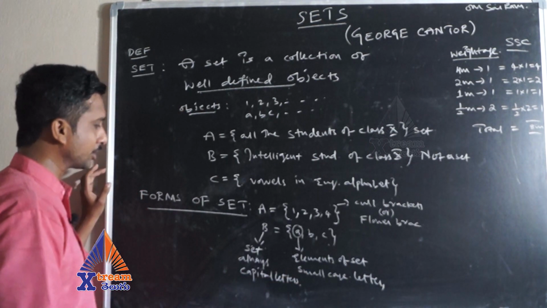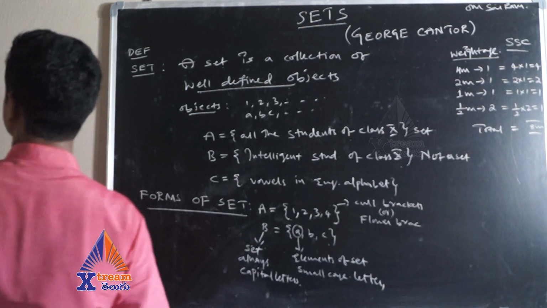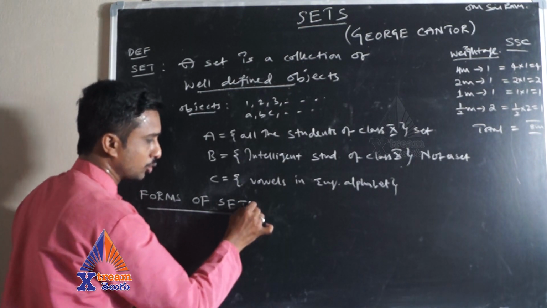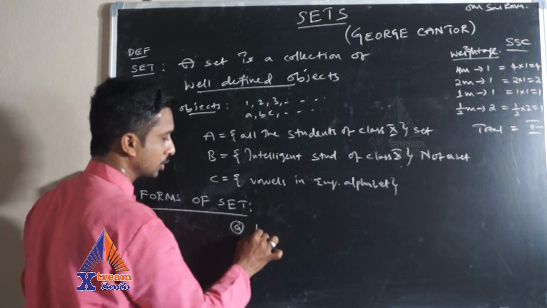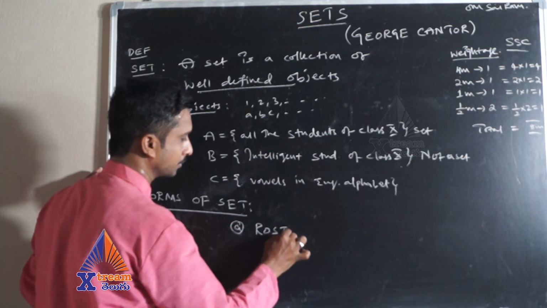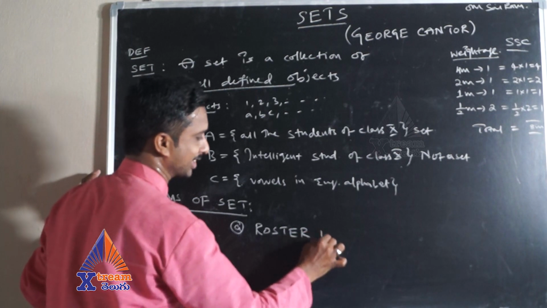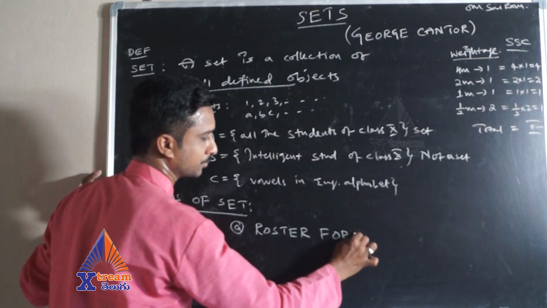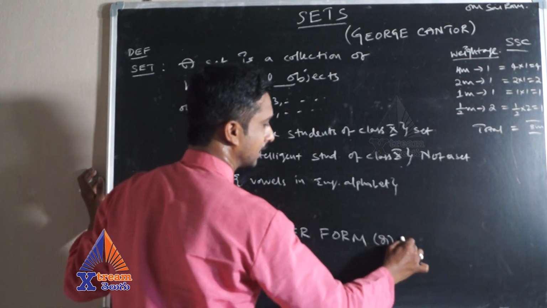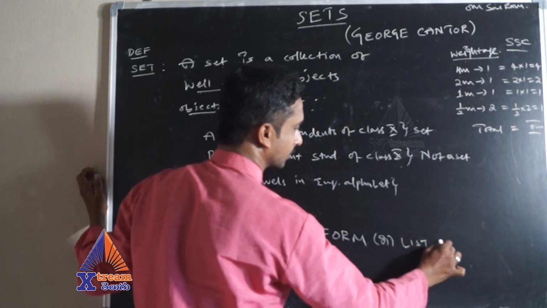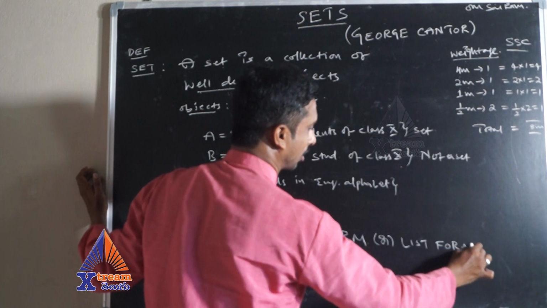Coming to the forms of set, there are 2 forms to represent the set. Number 1 is roster form, which is also known as list form, where we list out all the elements.